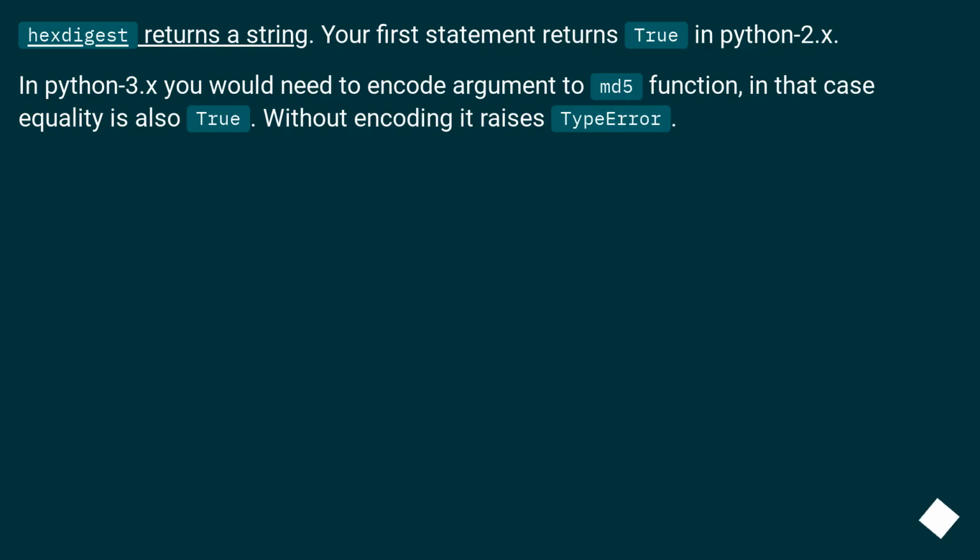Hexdigest returns a string. Your first statement returns true in Python 2.x. In Python 3, you would need to encode the argument to the MD5 function. In that case, equality is also true. Without encoding, it raises a type error.